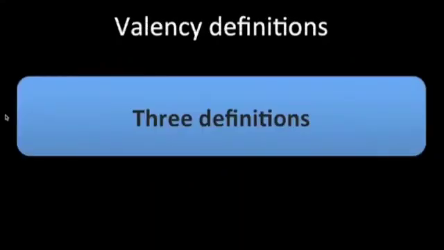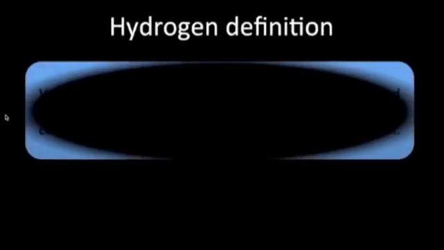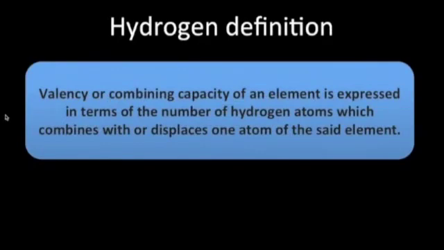We'll start the definition of valency with hydrogen. So as we know, there are 3 definitions, so we'll start with hydrogen definition. Valency or combining capacity of an element is expressed in terms of the number of hydrogen atoms which combines with or displaces one atom of the said element. So we are going to take one element and we are going to see that particular element can combine with how many number of hydrogen atoms or it can displace how many number of hydrogen atoms.